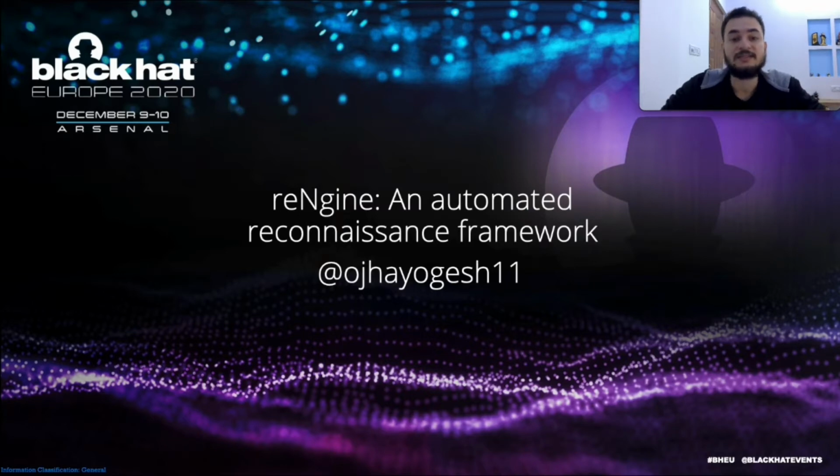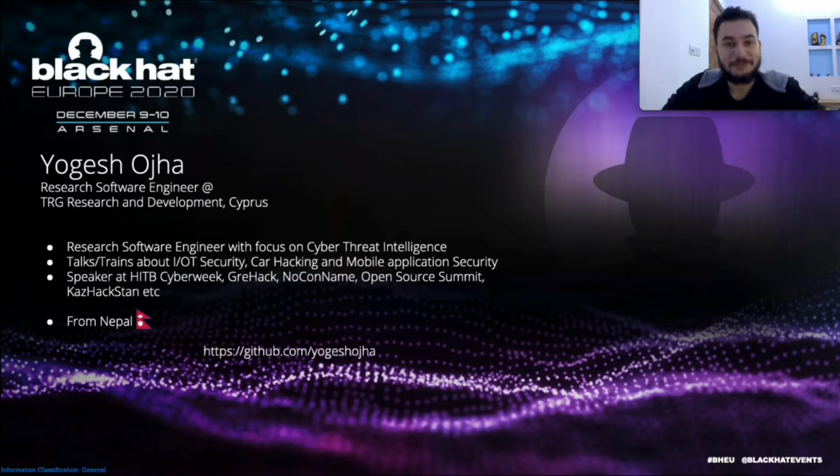With that, let's get started with a quick introduction about me. My name is Yogesh and I'm from Nepal. I work as a research software engineer for a company called TRJ Research and Development, where I primarily focus on cyber threat intelligence, and we build our off-the-shelf cyber intelligence fusion brain that helps to secure better lives and is being used by various law enforcement agencies for full-blown investigations.